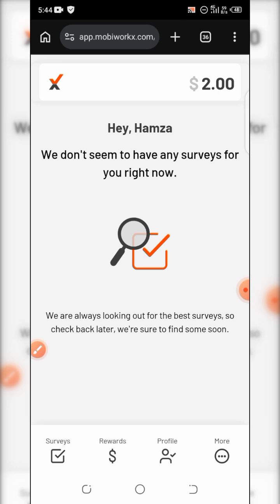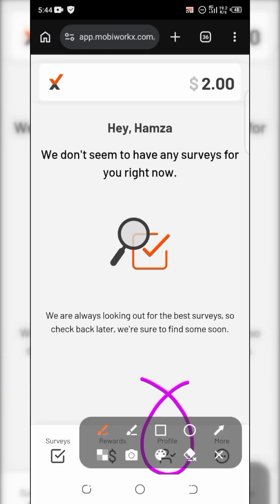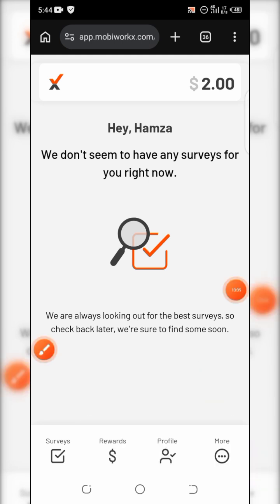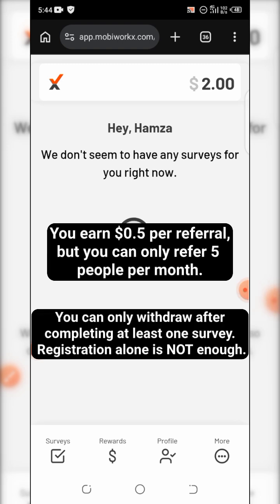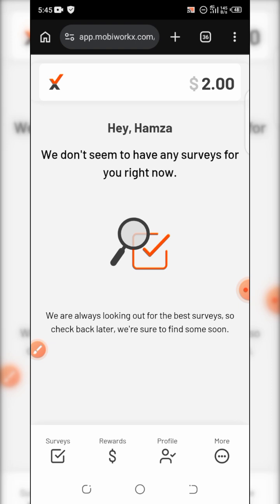And lastly, for the referral part, I don't know, maybe they'll be returning the referral link. But if you want to find it, you can check under the profile, or it should be under the more section, but I don't really know for now. If it's there, the referral reward is $0.5 for every friend you refer that completes a survey. So if you refer a friend and he or she completes a survey successfully, you'll receive $0.5. And the max referral you can have per month is 5 referrals, which is equivalent to $3. So you can have a max referral reward of $3 per month.